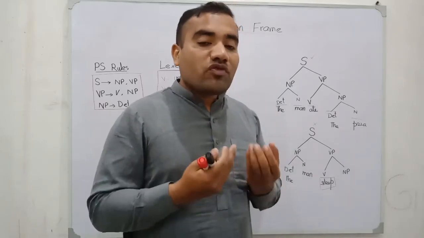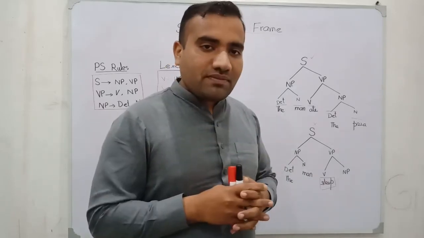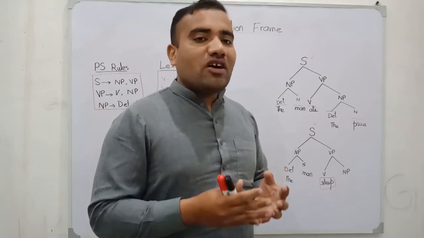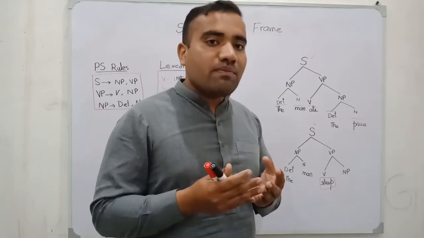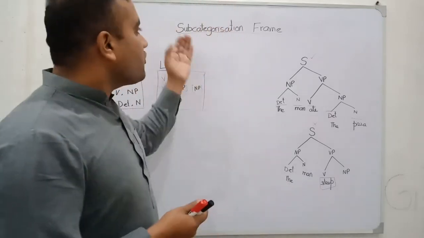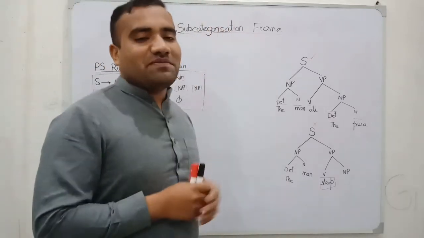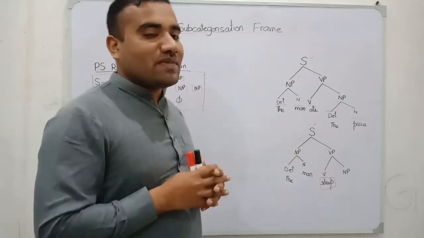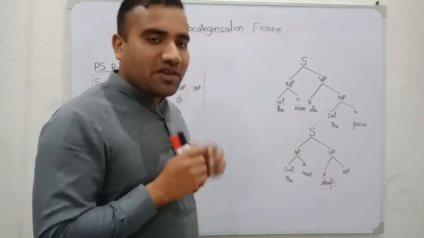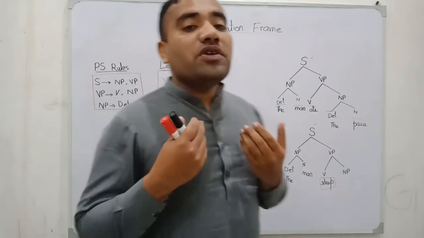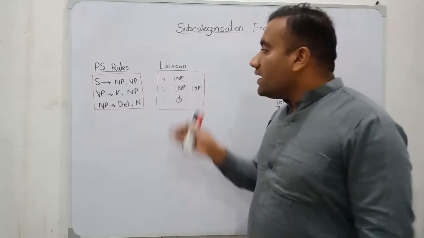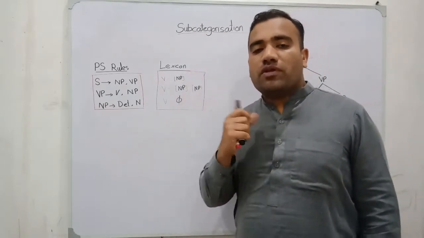And what is the solution of this problem? Chomsky stated that the solution of that particular problem is the subcategorization frame. This is the solution of our problem, the subcategorization frame. We can construct the frame in the lexicon, where we have the words.